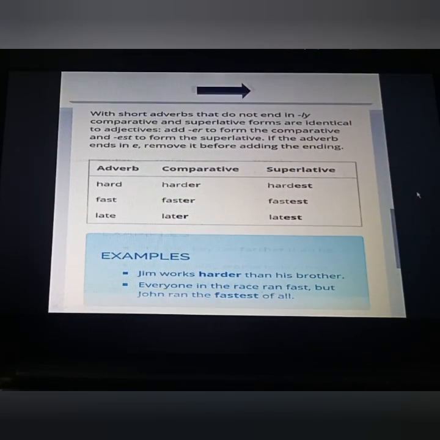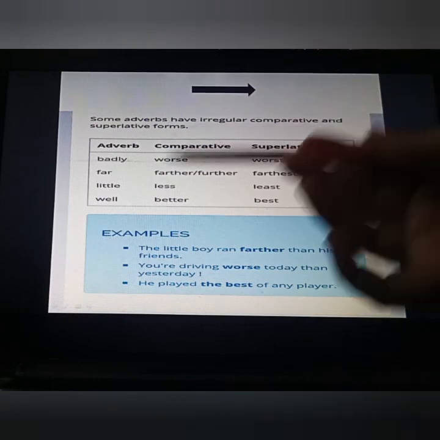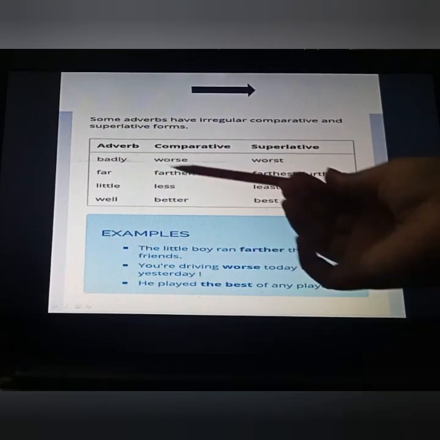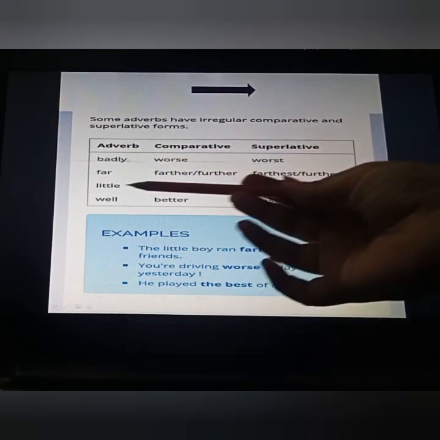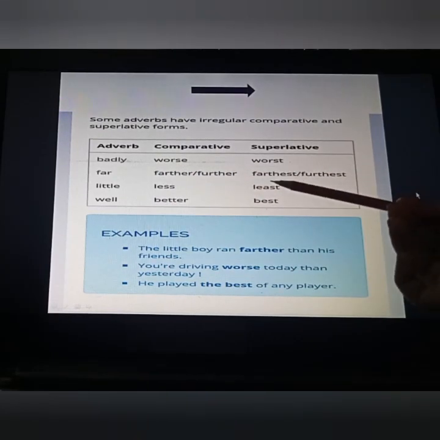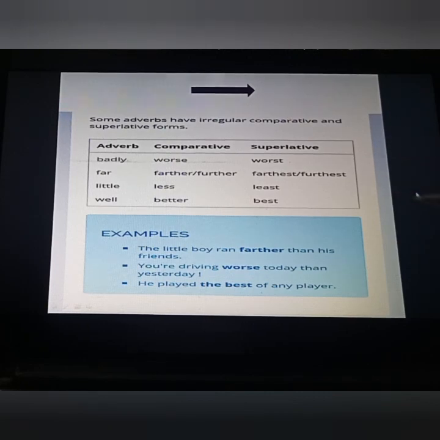Now see, some adverbs have irregular comparative and superlative forms. It means positive, comparative and superlative are different words. Generally we have badly, worse and worst. Far we have two forms, farther or further, farthest and furthest, and they even have different meanings.